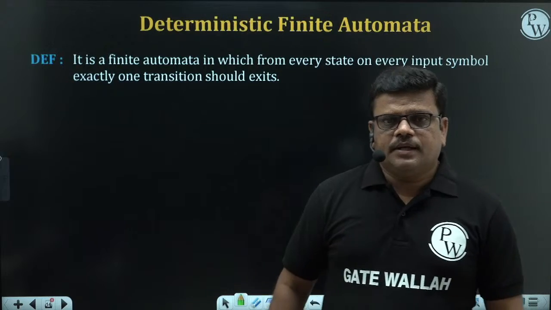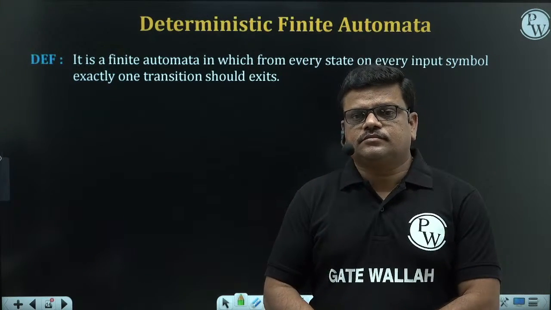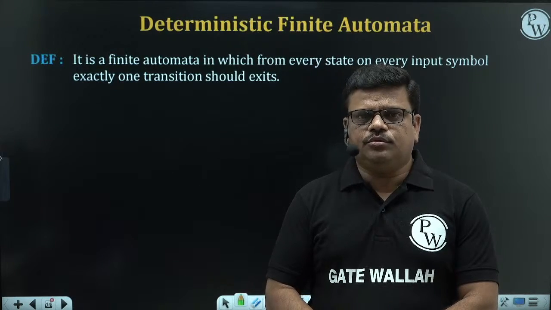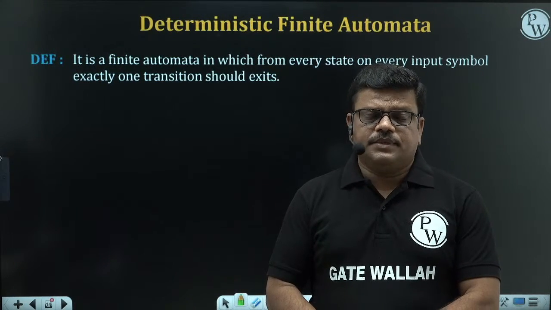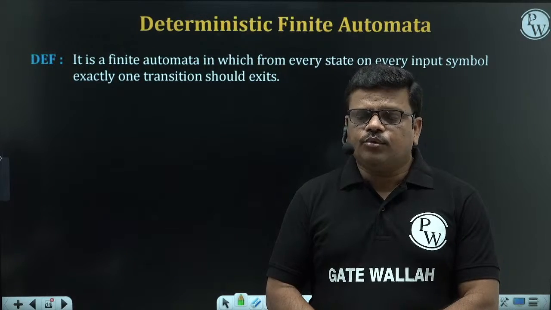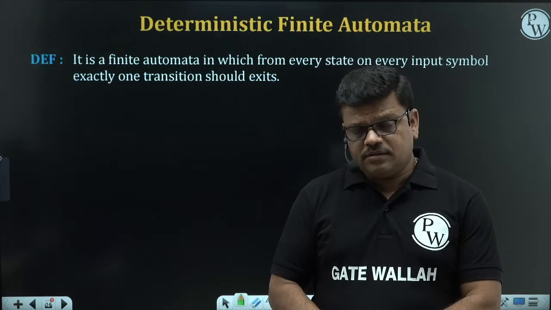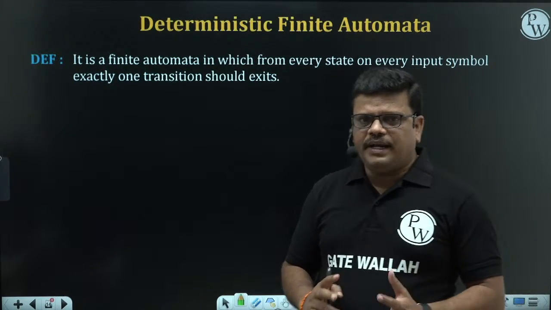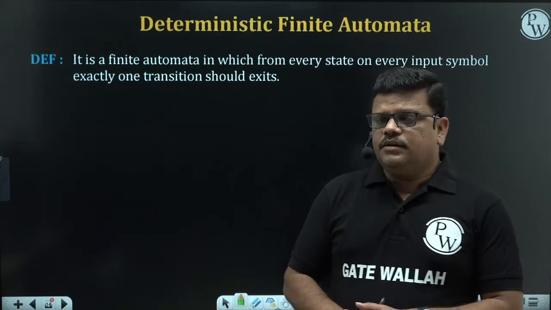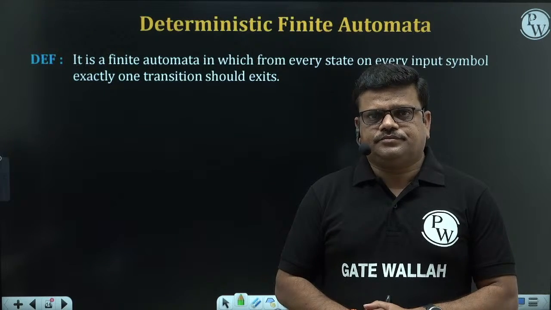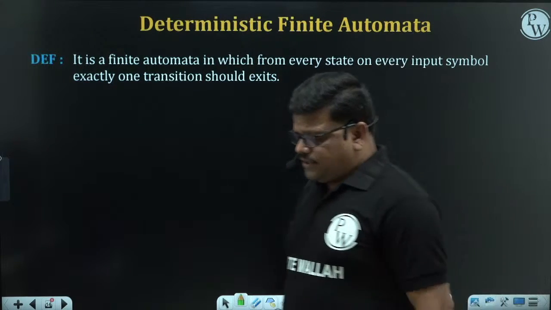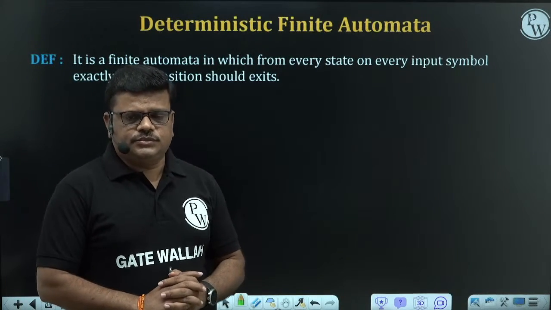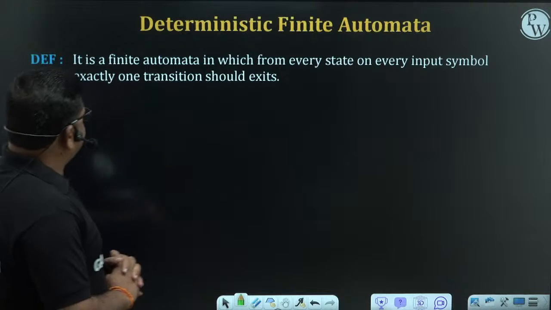Next one is minimizing the DFA, reducing the states of the DFA, because every DFA is not minimal, we need to reduce the states. Next, if a DFA is given, how to identify the language. Next, if a language is given, how to construct the DFA. So these are the topics mainly we are discussing in the deterministic finite automata concept. In that, first one is recognizing which automata is DFA, which is not a DFA. This is our today's discussion.